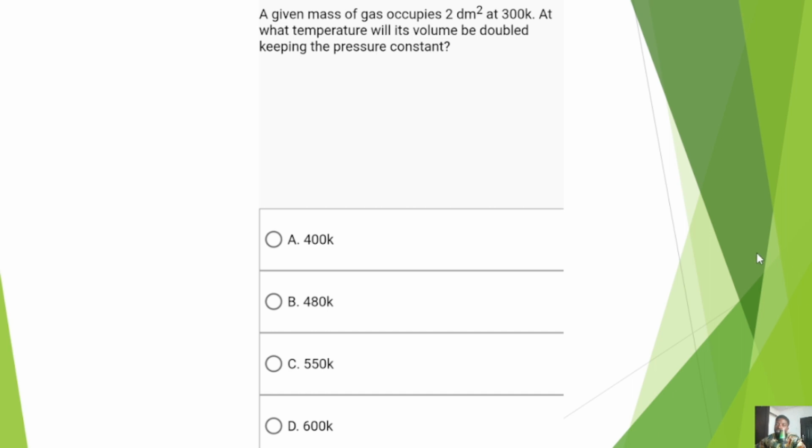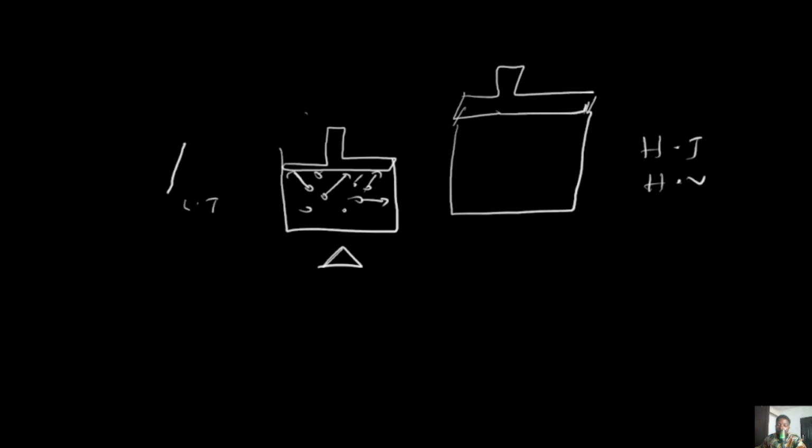So this is a very interesting question. So take note of the values. We are looking for the new temperature when the volume is doubled. Okay, so let's take this out so we can solve. So going back to our board, we are going to have this. Now, you would notice that for this particular situation, you have 2 dm cube as the initial volume, and then you have that the initial temperature is 300 Kelvin. Now, because it is already in Kelvin, we do not need to do any conversion. If this was in degrees Celsius, obviously we'll have to add 273 to convert it to Kelvin. But because this is in Kelvin, yes, it's an absolute temperature, so we can solve with that.